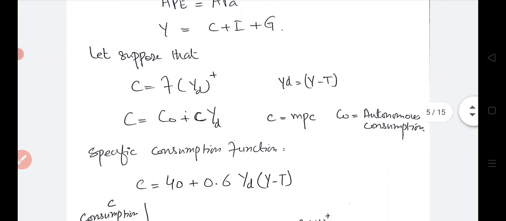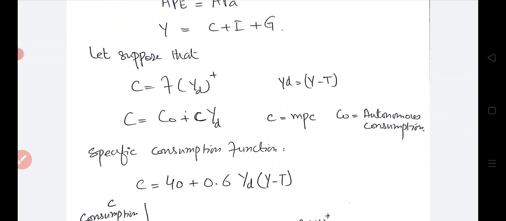Let's suppose that C is equal to a function of Yd. Here C is the function of Yd. Before, we studied C as a function of Y. Here it is Yd. Now the consumer cannot spend all of his income which he earned, but before spending his income the consumer has to pay the taxes to the government. So Yd is the net income after deduction of the tax. Here we see the formula of the Yd is written.